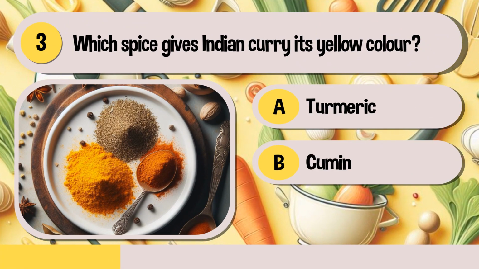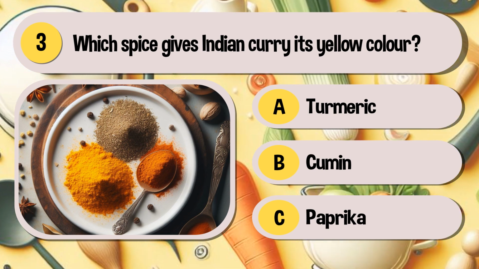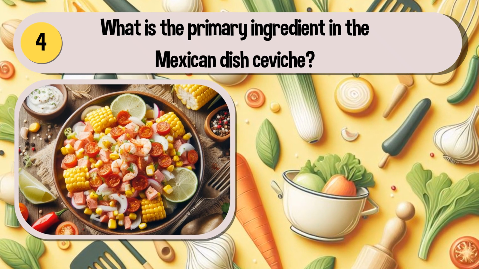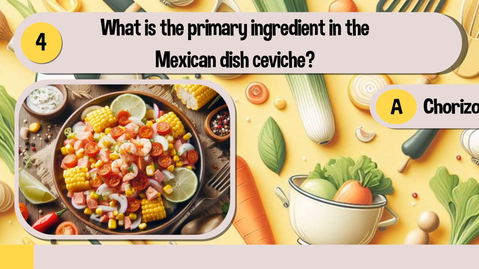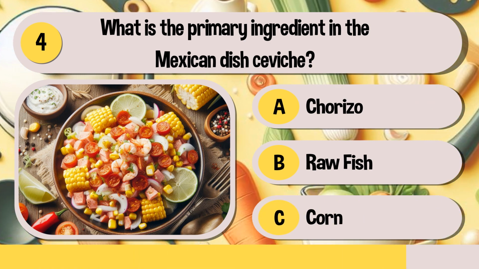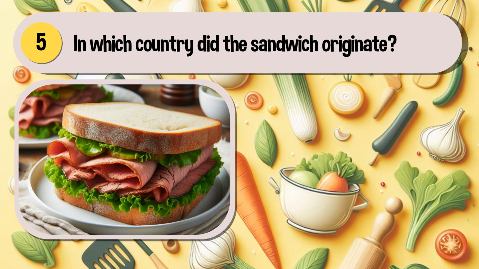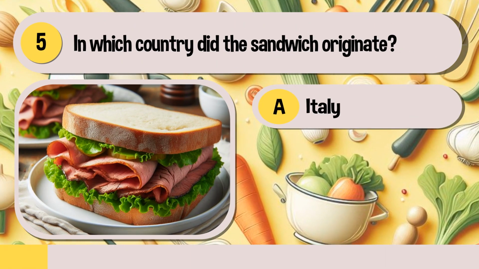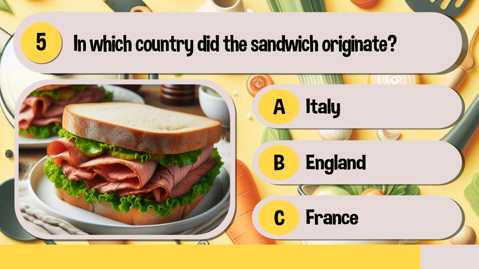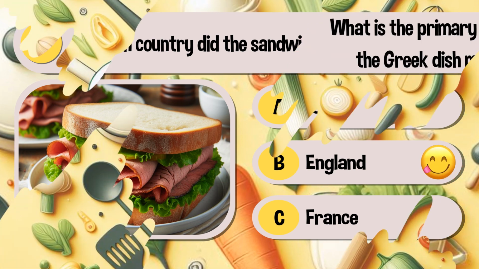Turmeric, cumin, or paprika? Turmeric. What is the primary ingredient in the Mexican dish ceviche? Chorizo, raw fish, or corn? Raw fish. In which country did the sandwich originate? Italy, England, or France? In England by the 4th Earl of Sandwich.